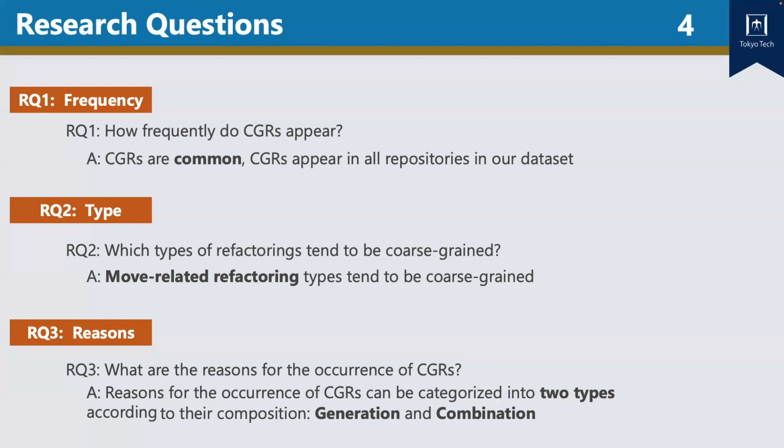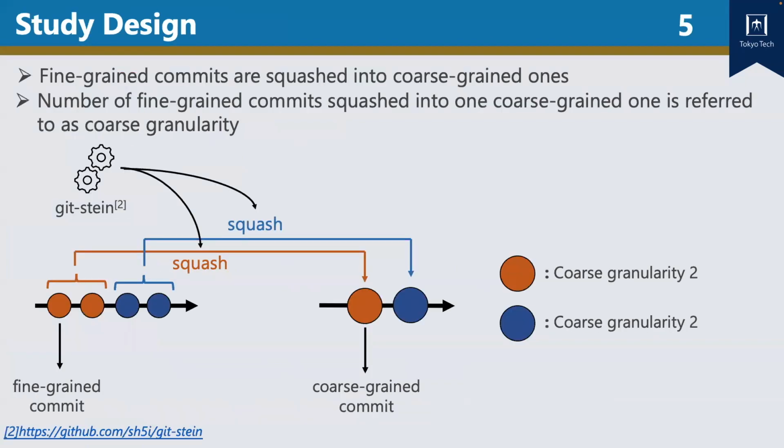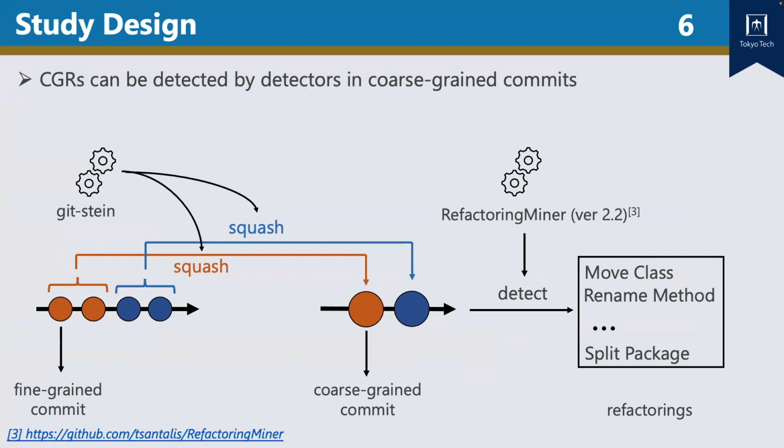the coarse-grained refactoring. In order to merge code changes in different commits to detect coarse-grained refactorings, we squash commits using a GitHub repository rewriter tool, git stein, and we name the commits before squashing fine-grained commits and the commits after coarse-grained commits. The number of fine-grained commits squashed into one coarse-grained commit is referred to as coarse granularity. RefactoringMiner is used to detect refactorings from coarse-grained commits.